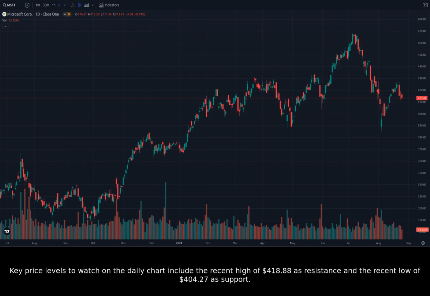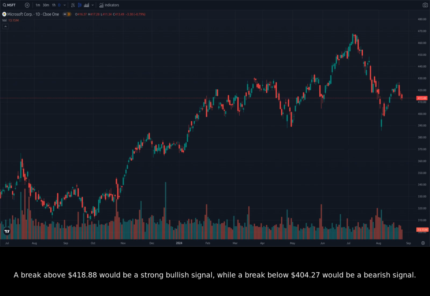Key price levels to watch on the daily chart include the recent high of $418.88 as resistance and the recent low of $404.27 as support. A break above $418.88 would be a strong bullish signal, while a break below $404.27 would be a bearish signal.